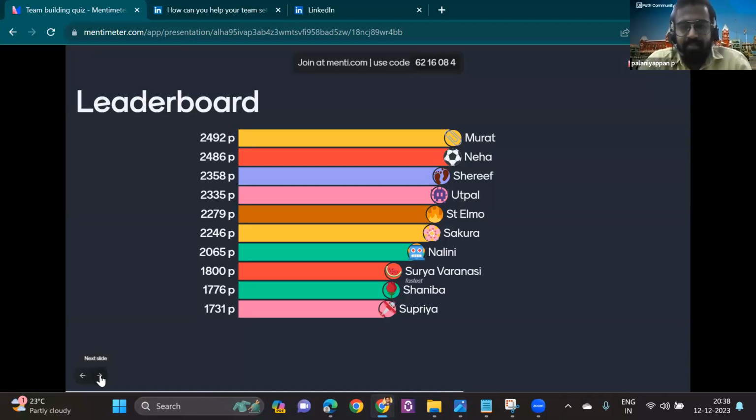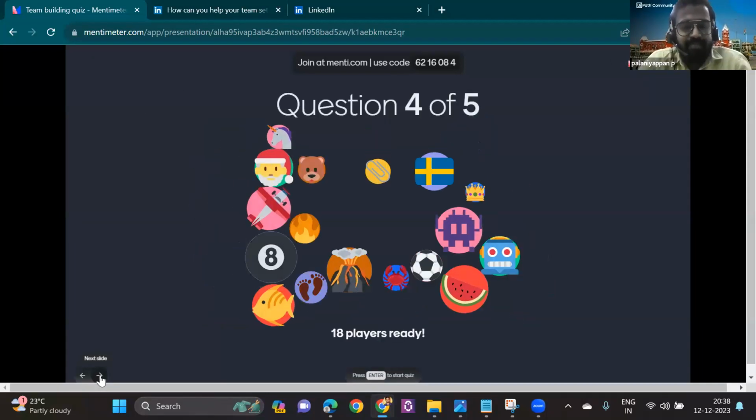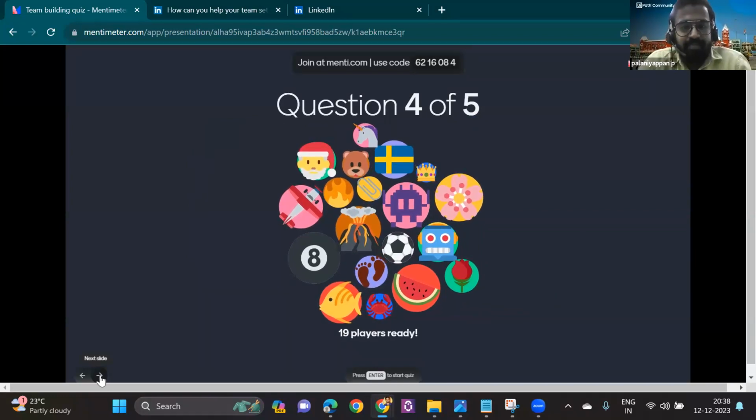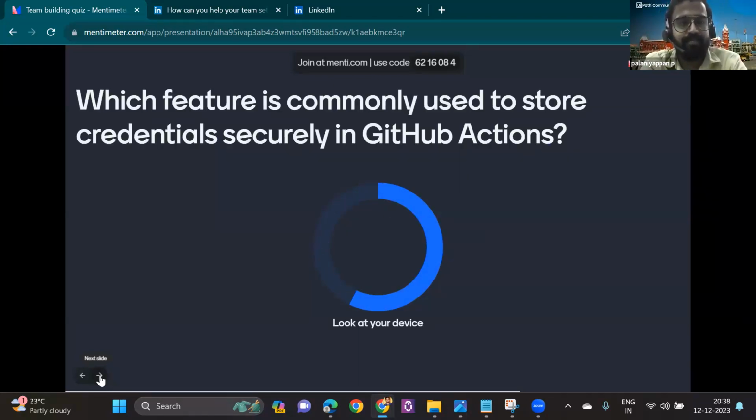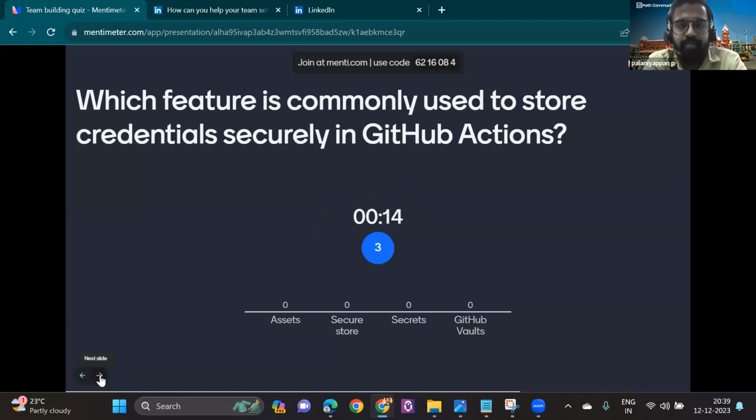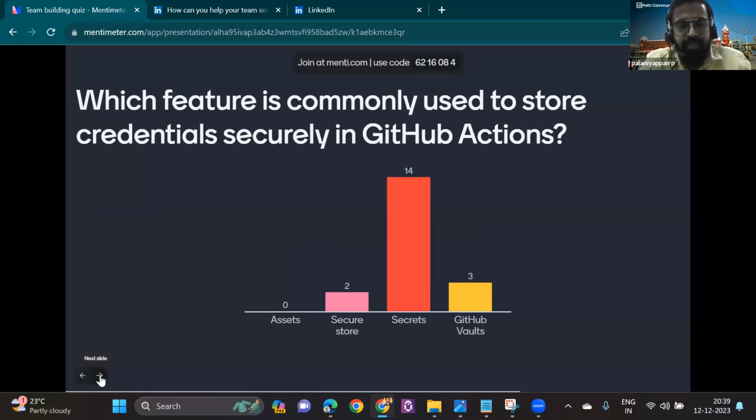Let's go for the fourth question now. Which feature is commonly used to store credentials securely in GitHub Actions? Okay, let's see.